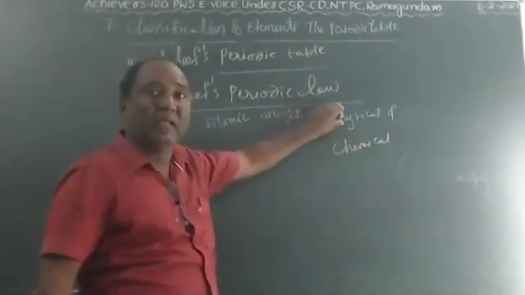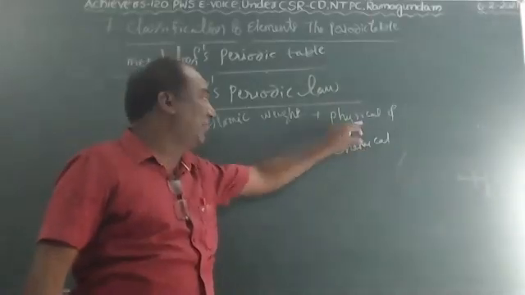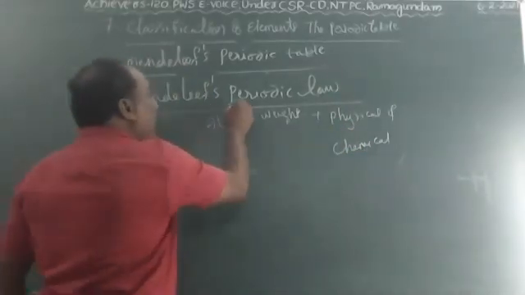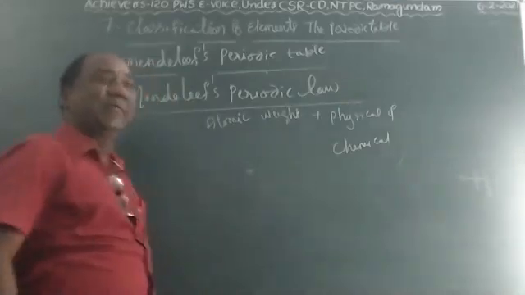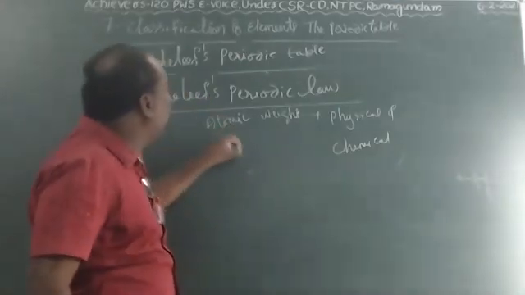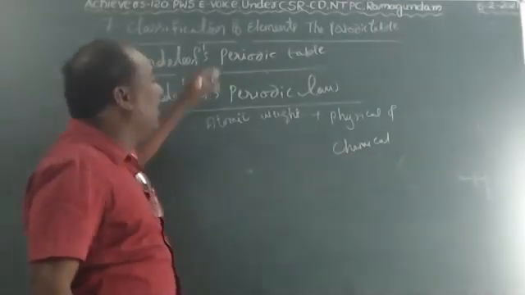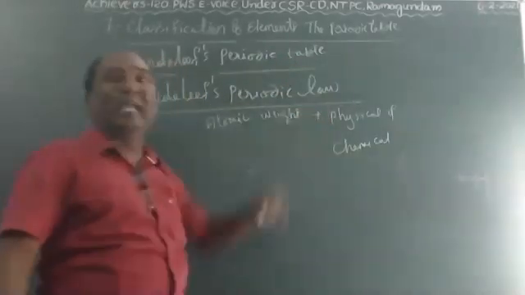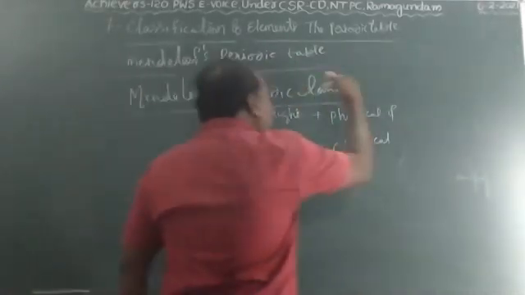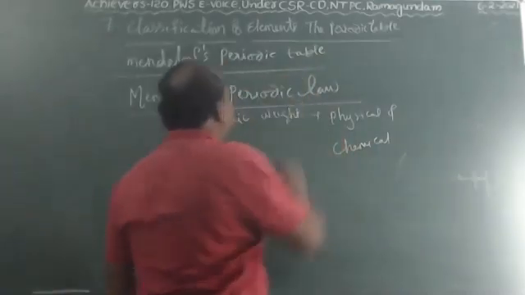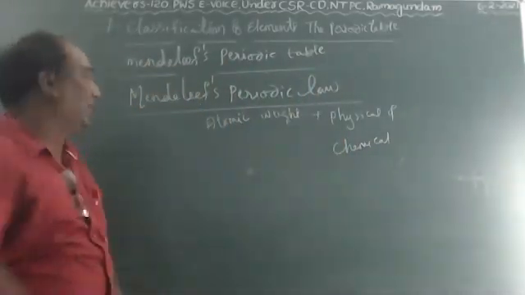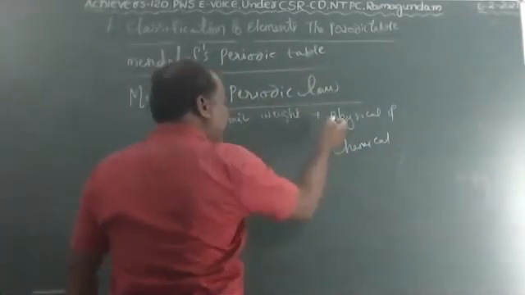The physical and chemical properties of elements are periodic functions of their atomic weight. By the atomic weight, Mendeleev arranged the physical and chemical properties of the elements. Combining all these, we create one periodic law. Are you following, children? The definition is very easy. Function is nothing but how the periodic table works.